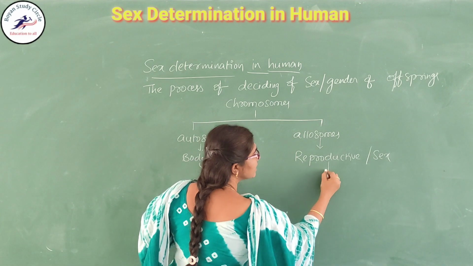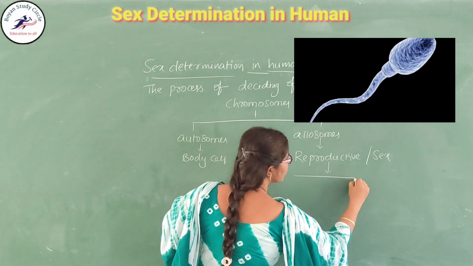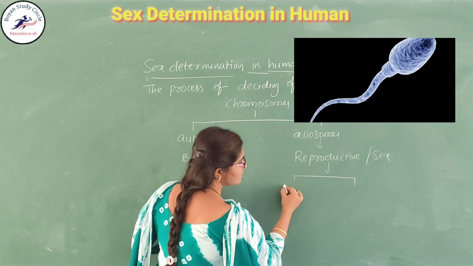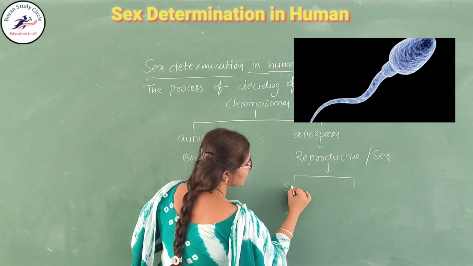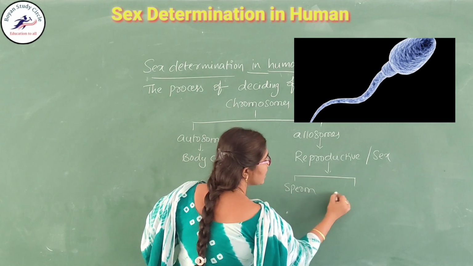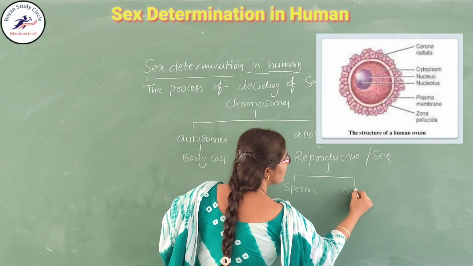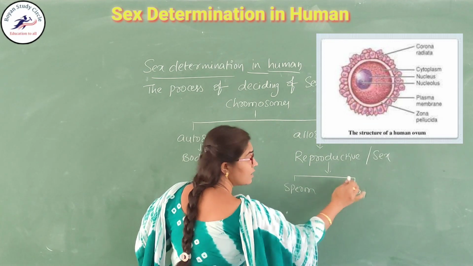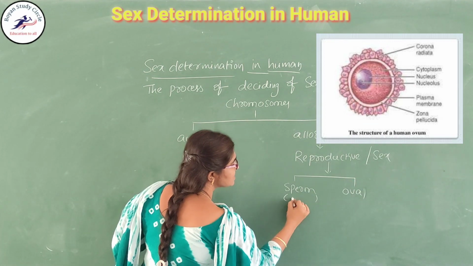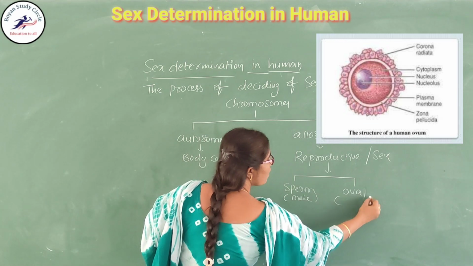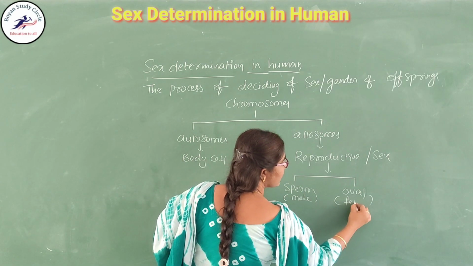What is meant by reproductive cells, children? Two types of reproductive cells are present. What are they? The sperm and the egg, which is called the ova. Sperms are present in the male, whereas ova are present in the female.